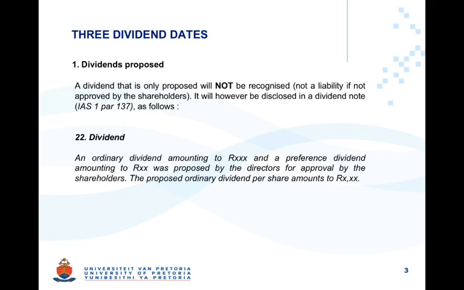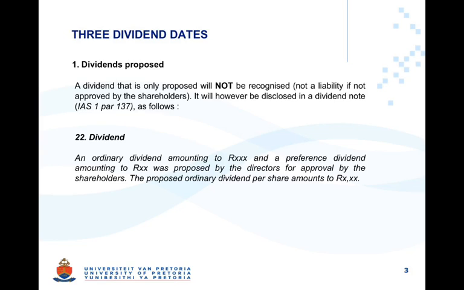There are three important dates for you to consider in the dividend cycle. Firstly, when the dividend is proposed, then declared, and then finally paid. Considering the dividend proposal, at this point there is no liability obligation on the entity's behalf. It is merely a proposal by the directorship to the owners of the entity that perhaps a dividend needs to be declared.